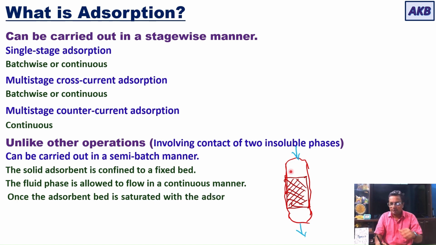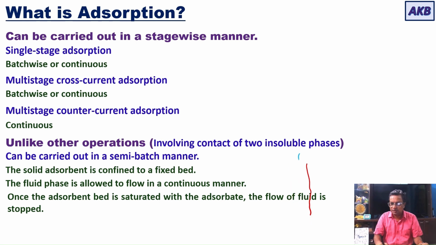As you continue the operation, what is going to happen? Let me erase it. I hope you have understood the schematic diagram. I'll erase it so that I can explain the point. When you carry out the adsorption operation, where you are continuously allowing the fluid phase to pass through the fixed bed of adsorbent, a stage will come where the adsorbent bed is saturated with the adsorbate, the material or the substance that is being adsorbed.